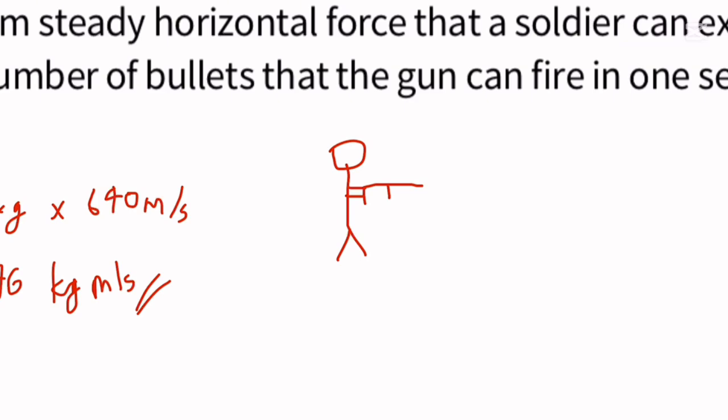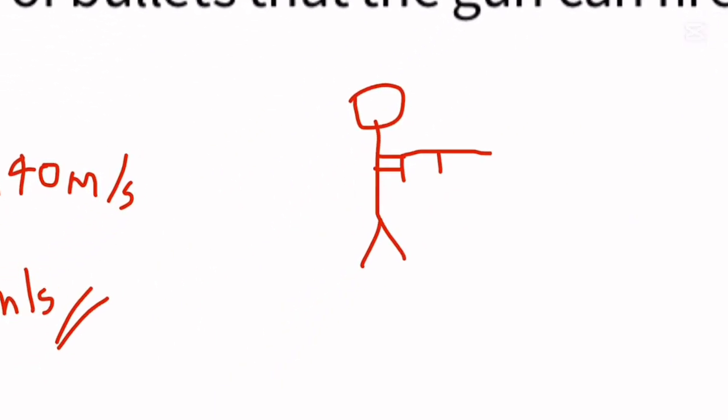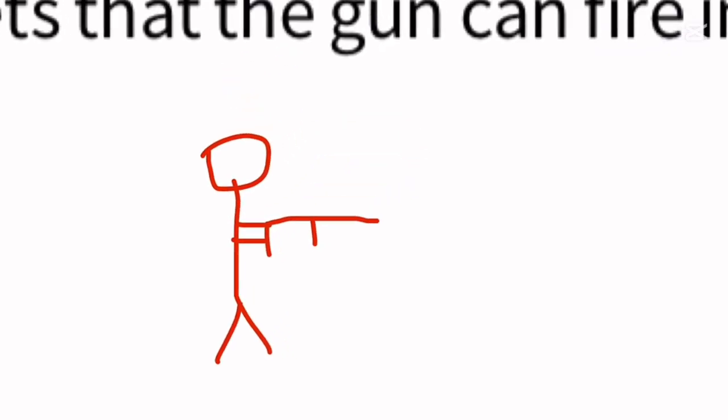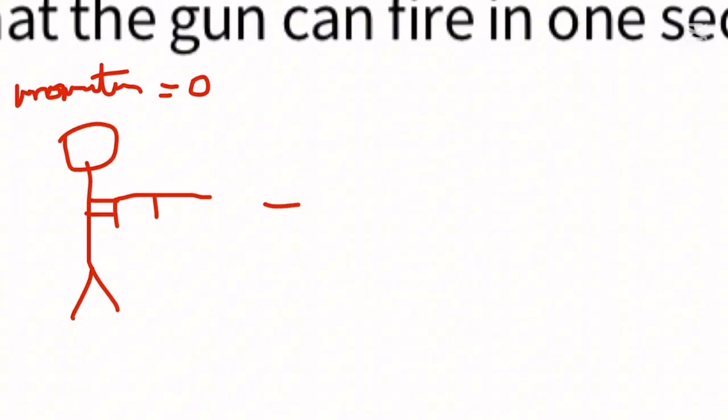The bullets are firing, and the total momentum before he fires the gun is 0, because the bullet's velocity is 0 and his velocity is 0. So momentum is 0 before the firing of the gun.